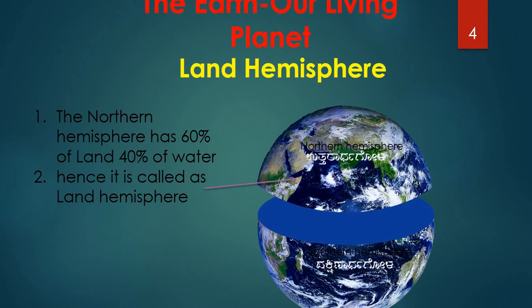The next thing we are going to study is that the earth has been divided into 2 parts: the northern hemisphere and the southern hemisphere. Why have we divided this? What is the main reason? Let's see. The northern hemisphere has 60% land and 40% water. That's why it is called the land hemisphere, because it has a higher percentage of land and a lower percentage of water.